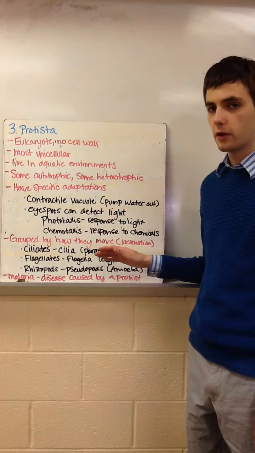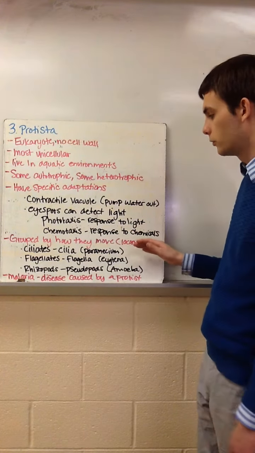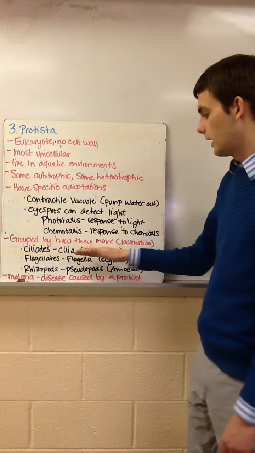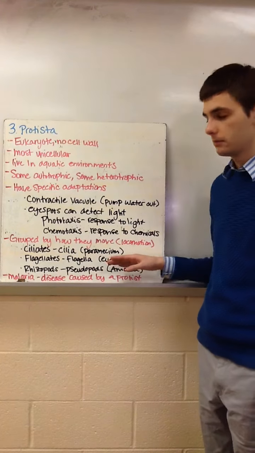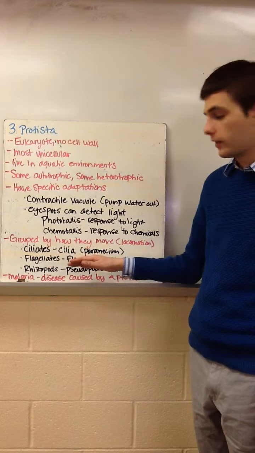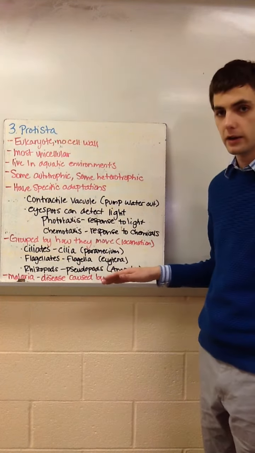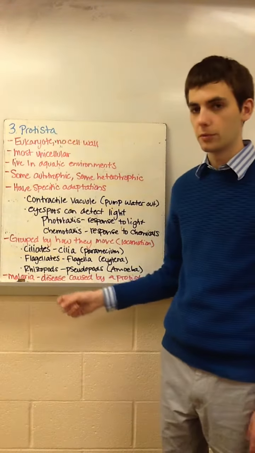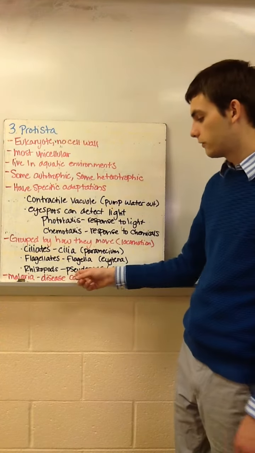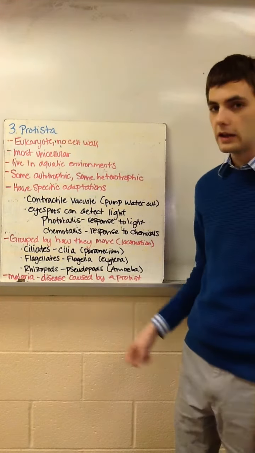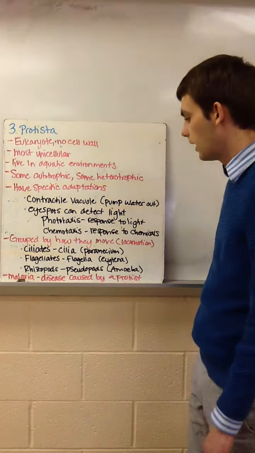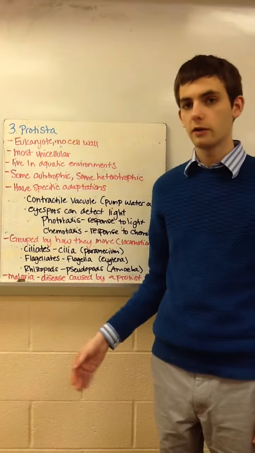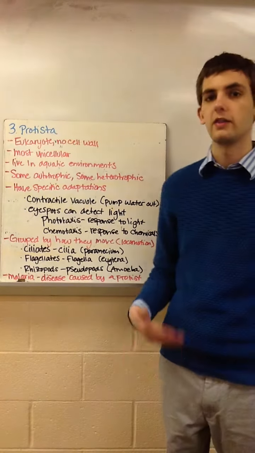Protists are a group based on their locomotion mode, or how they move. So there are 3 main categories. Ciliates will use cilia, and an example of that would be a paramecium. Flagellates will use a flagella, and a euglena would be an example of a protist that uses a flagella. And rhizopods will use what we call pseudopods. Pseudo means false, so these are false feet, and an amoeba is an example of that. Also, when we're talking about protists, malaria is actually caused by a protist that is carried in the mosquito.